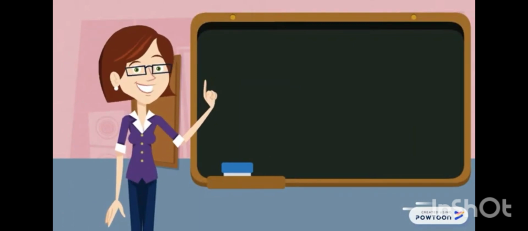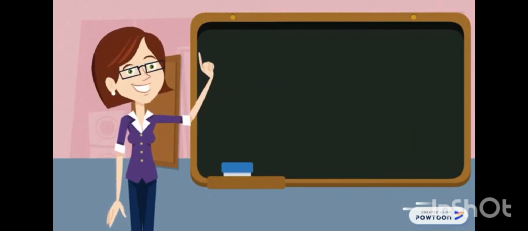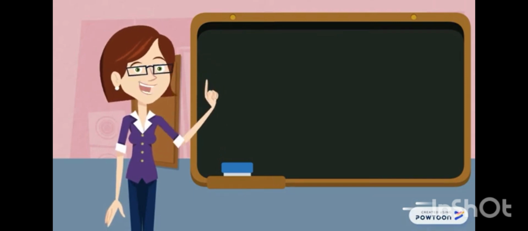Students, today we are going to discuss a new topic, that is literary devices. So let's start. Literary devices or poetic devices are used in poetry. They are essential tools that a poet uses to create rhythm, enhance a poem's meaning, and intensify a mood or feeling. Some of them are simile, metaphor, personification, alliteration, assonance, oxymoron, and hyperbole.